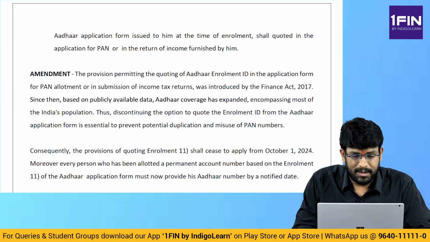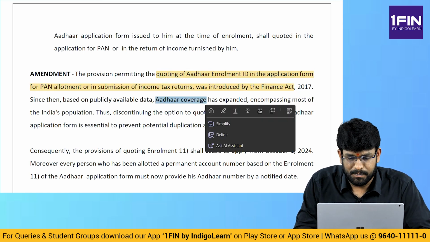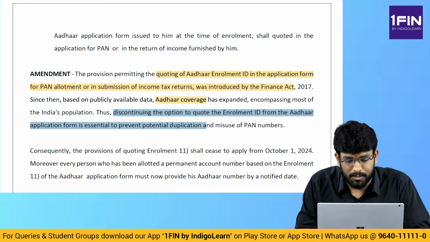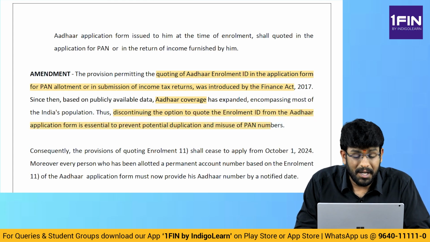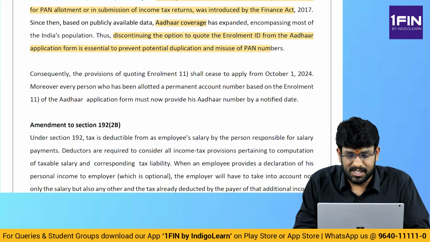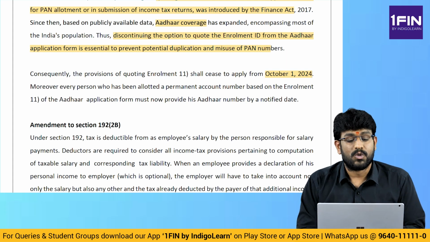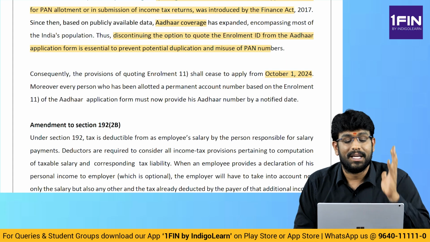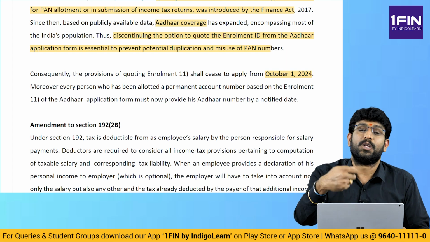Now what is the amendment? The provision permitting quoting of enrollment ID was introduced in 2017. Since then, based on publicly available data, Aadhaar coverage has expanded, encompassing most of India's population. Discontinuing the option to quote enrollment ID is essential to prevent potential duplication or misuse of PAN. Consequently, the provisions of quoting Aadhaar enrollment shall cease to apply from October 1st, 2024. From then, you have to quote the Aadhaar number only. And whoever has already obtained PAN based on an Aadhaar enrollment number has to update their PAN with the Aadhaar number.